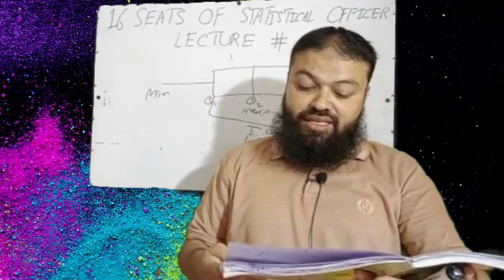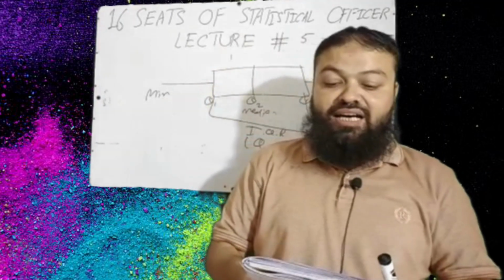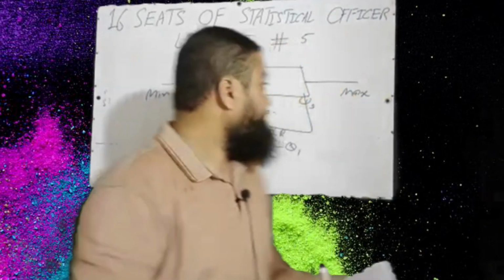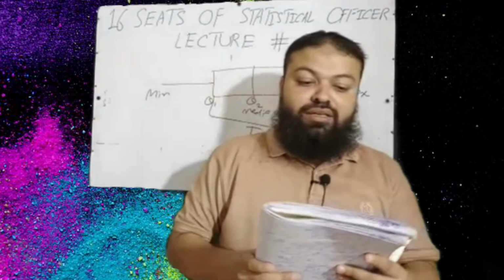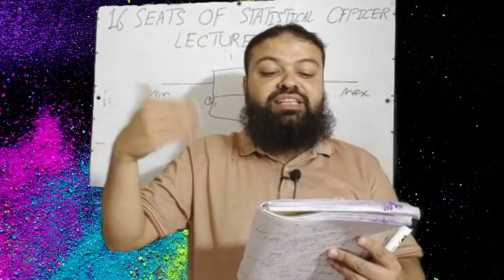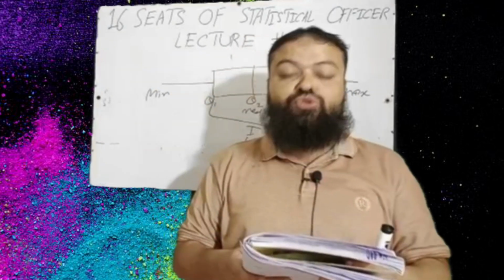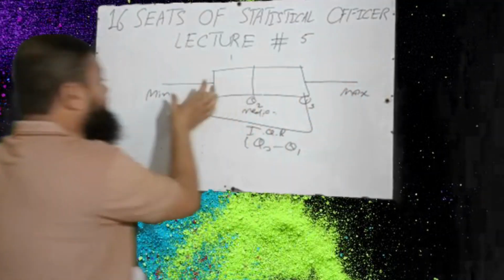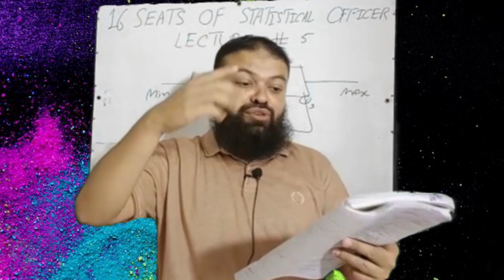Question number 11. Suppose that in a 5-number summary you find that a large gap exists between the third quartile and the highest value. That is the third quartile and that is the maximum value. Then between the lowest value and the first quartile, what does it mean about the shape of the data set? A. symmetric, incorrect. B. skewed to the right. It is the correct option. When that difference is more than that difference, then it is skewed to the right.